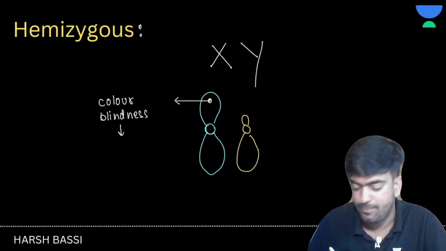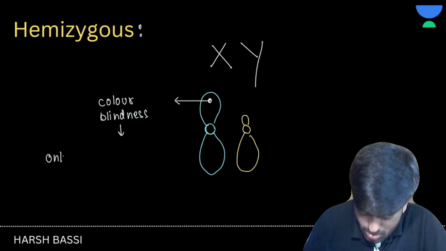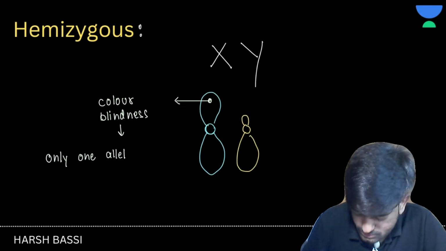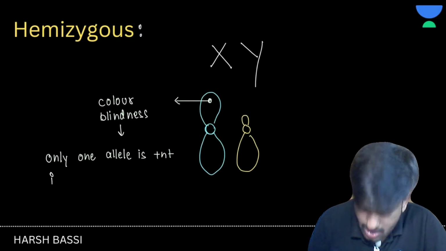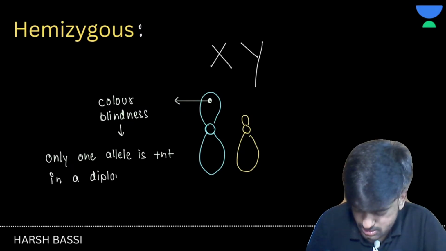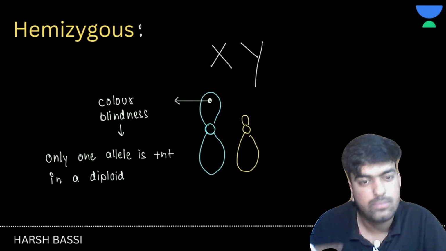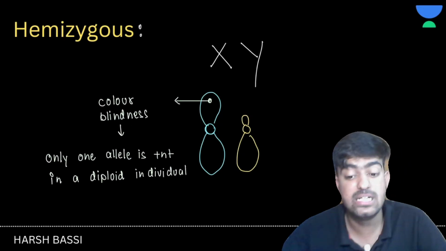So let's write here: only one allele is present in a diploid individual, and this condition is known as hemizygous condition.